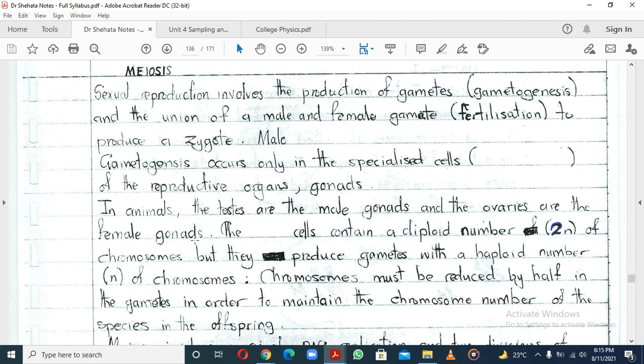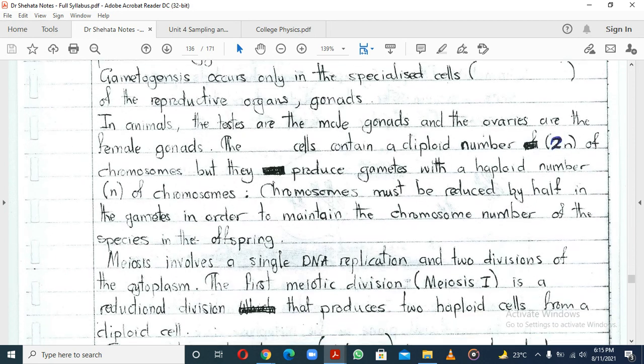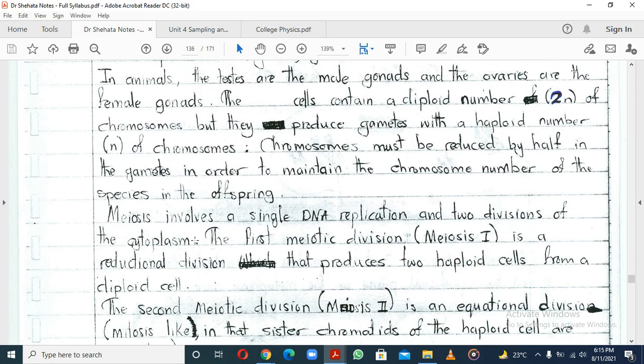I explained that if meiosis were not occurring, then, for instance, as human beings we've got 46 chromosomes.